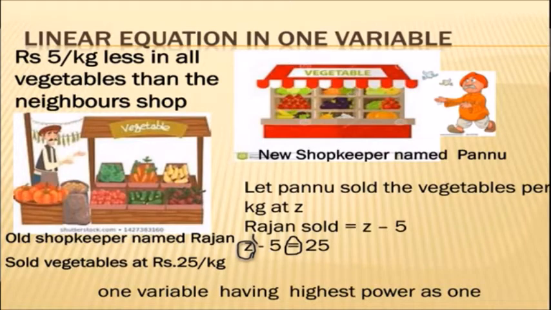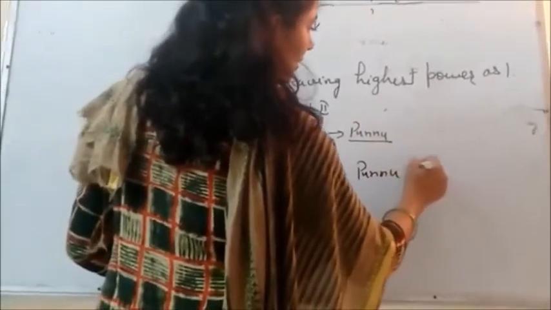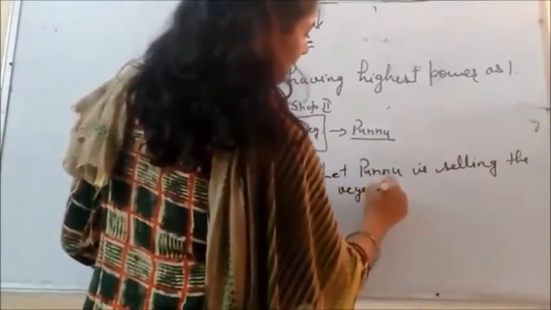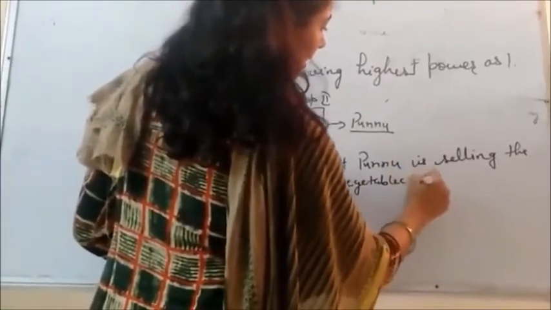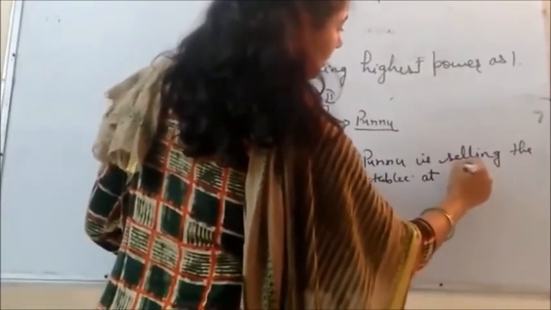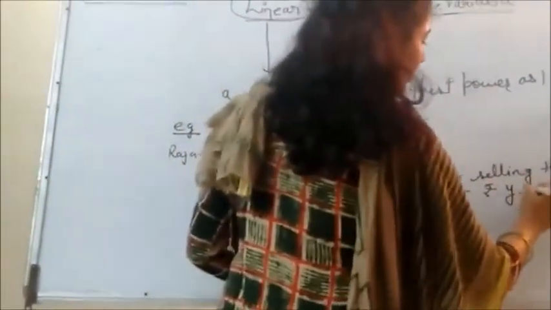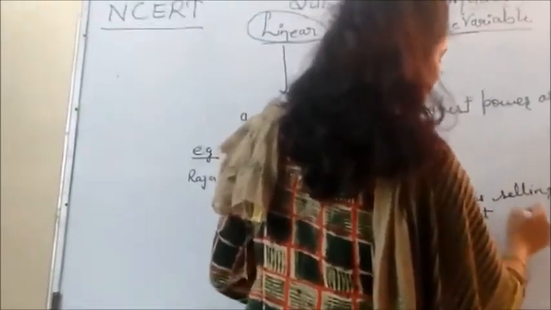Now what we have to do is find out the price of the new shopkeeper, Pannu. How can we find it out? We don't know how much Pannu is selling the vegetables for. Let Pannu be selling the vegetables at ₹y per kg.